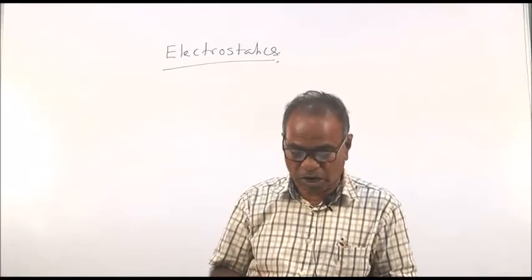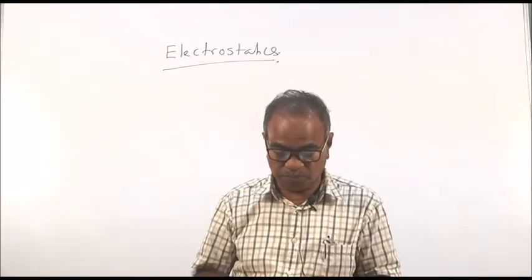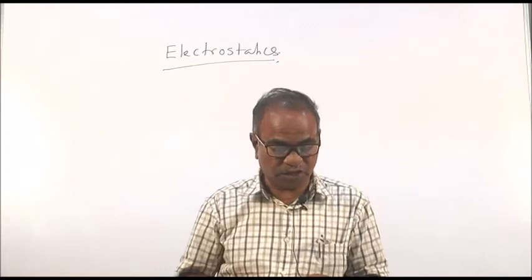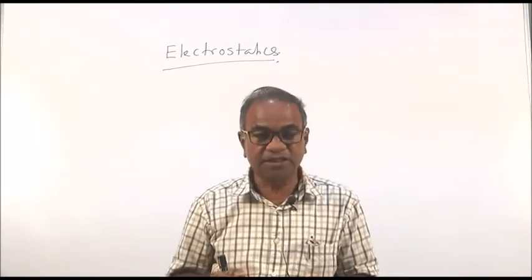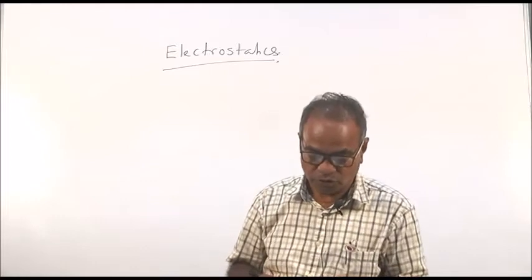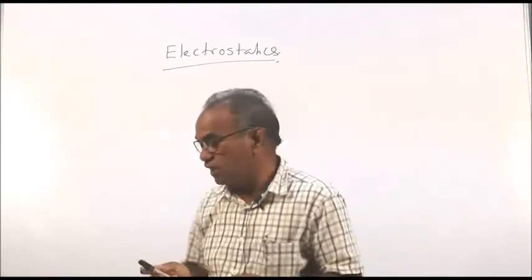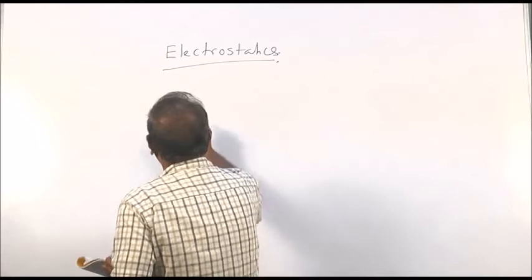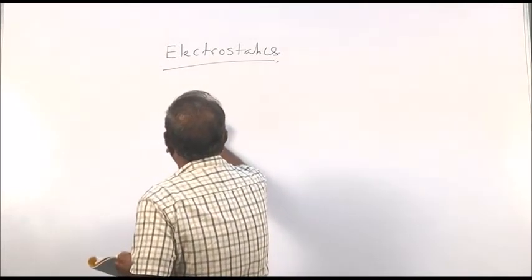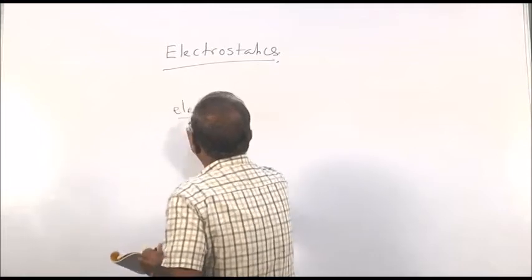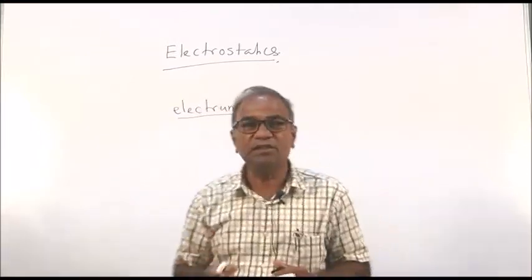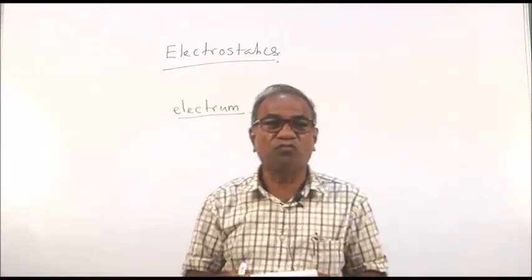The glass rod or amber or the comb is said to have acquired charges or electricity. The word electricity is derived from electrum, E-L-E-C-T-R-U-M, the Greek name of amber.